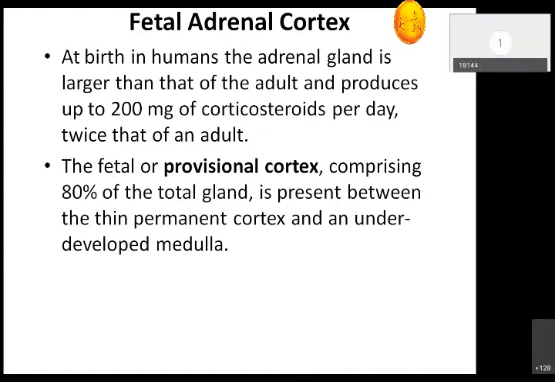So in clinical practice, whenever we suspect premature delivery, which you will study in gynecology and obstetrics, at least 12 hours before the delivery, before the start of the pains, we can give steroids from outside. Once I give the steroid from outside, it helps in the production of surfactant.